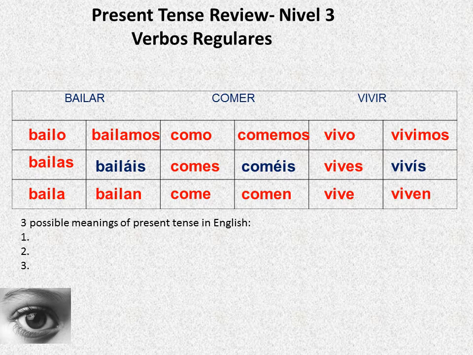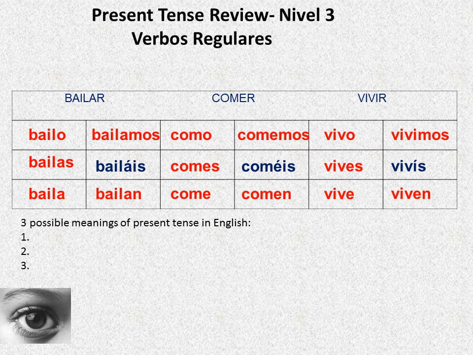Ok, vamos a ver, la primera persona: what we are going to do is drop IR and add O as the ending. Then we go to the second one, tú vives: we drop IR and add ES. And then the third person singular, which is going to be vive: we add E.